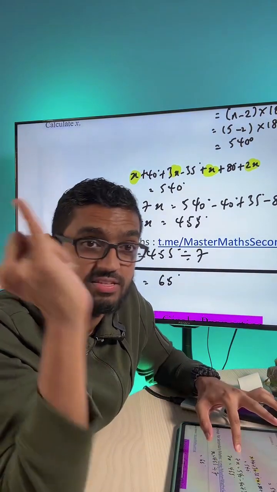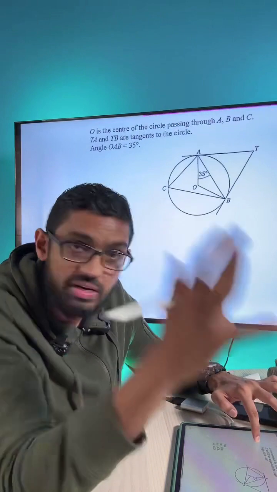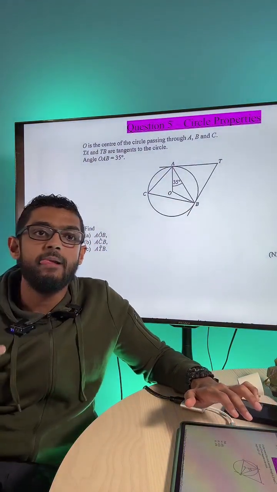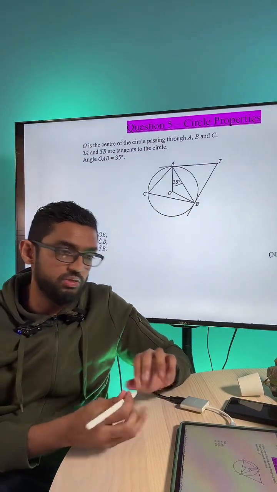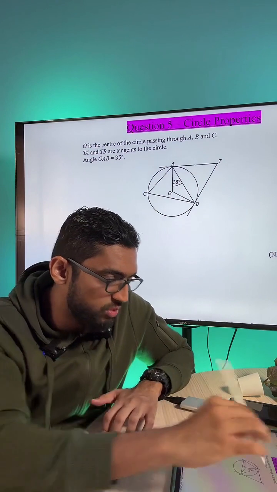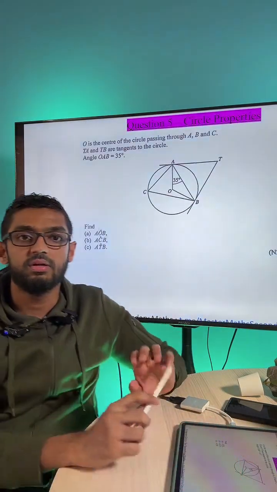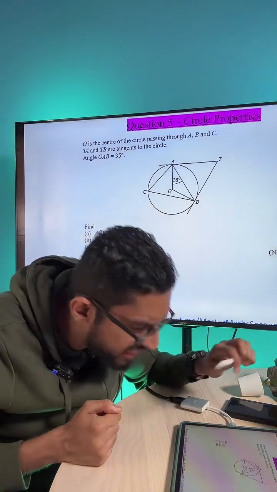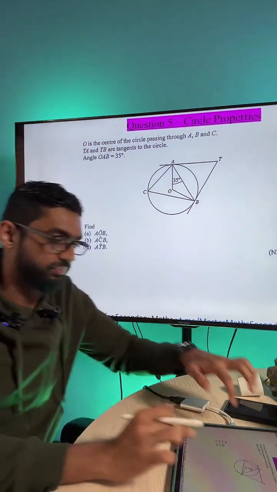My friends, we have one last practice for today, which is on circle properties. And I'm going to give you guys some time. Okay, have a look at this circle property question. And we're going to finish this off with circle properties discussion. Okay, take some time and try this question out on your own first. Okay, I don't think there's a question 6 here. It's just question 5 here. Okay, you need to find AOB, ACB, and ATB. Okay, next. Come guys, let's go.